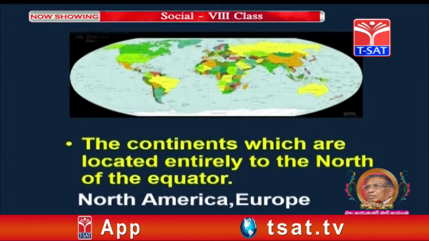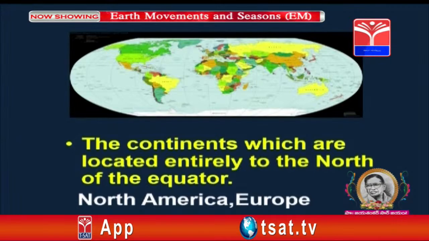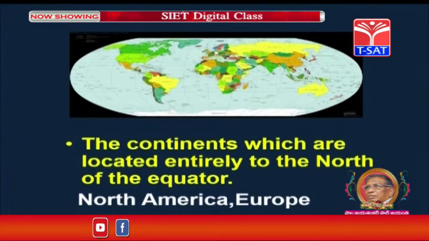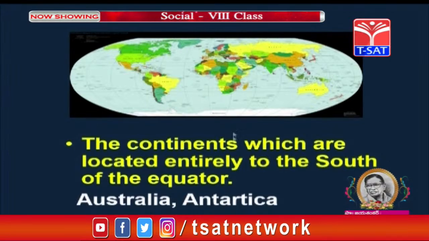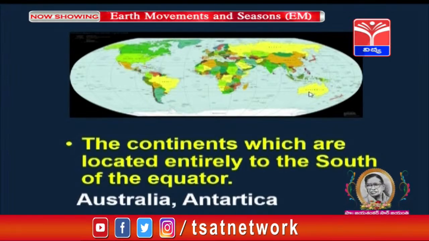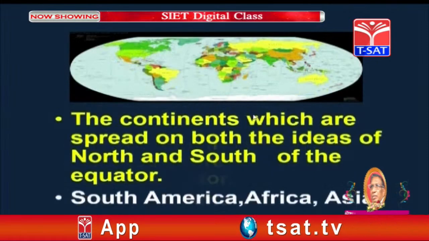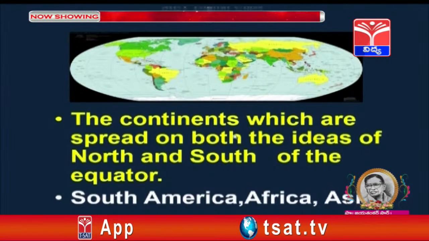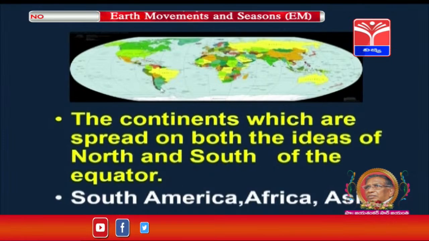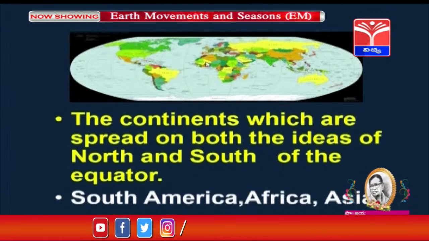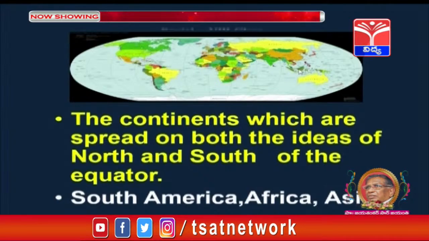The continents which are located to the north of the equator are North America and Europe. The continents which are located entirely to the south of the equator are Australia and Antarctica. The continents which are spread on both sides, north and south of the equator, are South America, Africa, Asia. Have you observed, children?